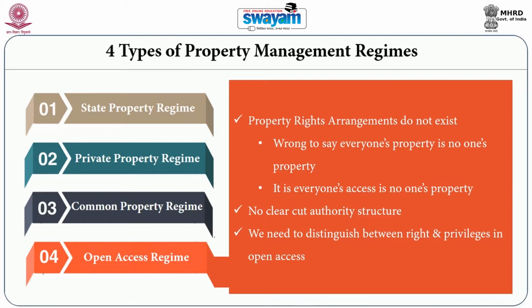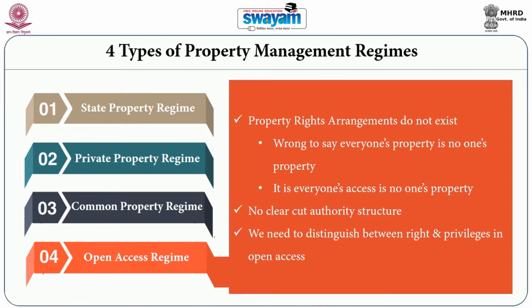In the absence of right, what exists in open access regime is privileges. Everyone has privileges to access the resource, to use the resource, to take benefit from the resource, but no one has any right. And because no one has any right, no one also has any duty to respect that right, because as we know, every time a right is accompanied with a duty.